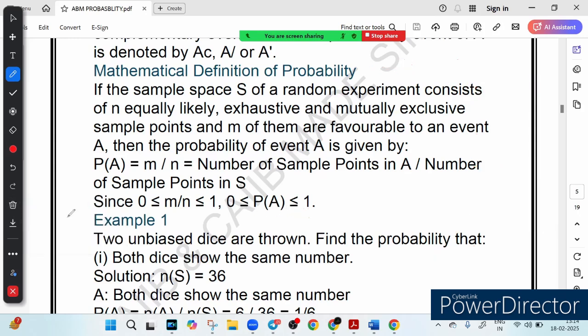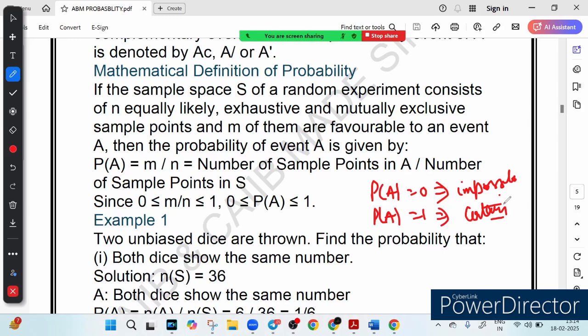So let me tell you, suppose probability is equal to 0, what does it mean? It means the event is impossible. And if I tell you probability is equal to 1, what does it mean? It means that it is a certain event, right? So final thought, probability is everywhere, in banking, risk, investment, and of course in your CAIIB examination. Now I hope you have a clear understanding.